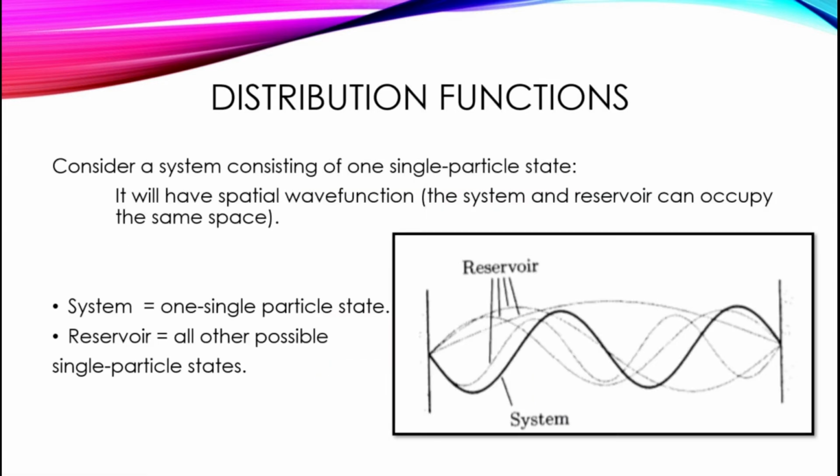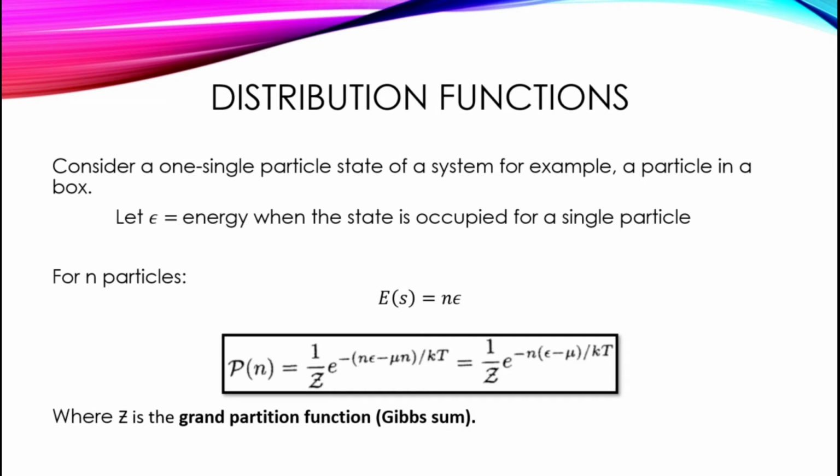So something else we need to understand is the distribution functions. If we consider a system consisting of only one single particle state, it will have some spatial wave function. In this case, the system and the reservoir can occupy the same space because we're talking about bosons. So the system here is one single particle state, and the reservoir is all other possible single particle states.